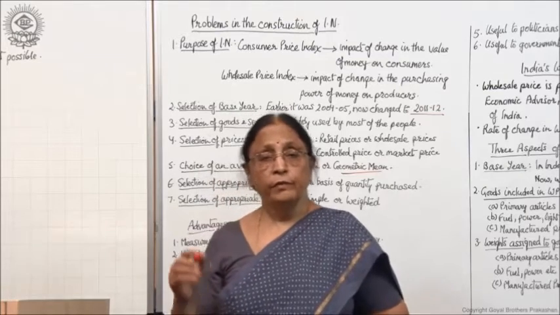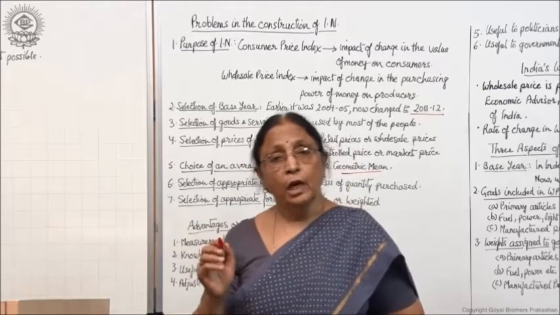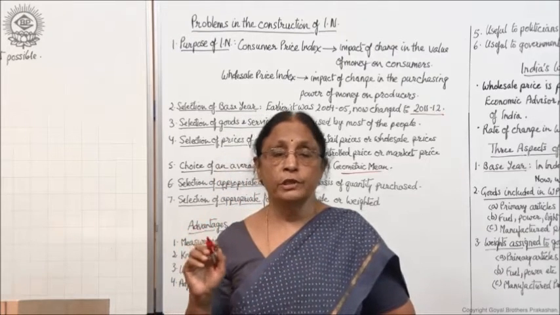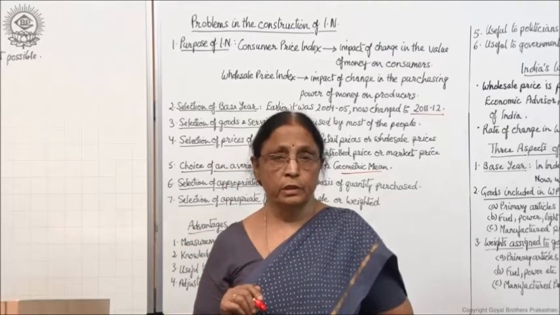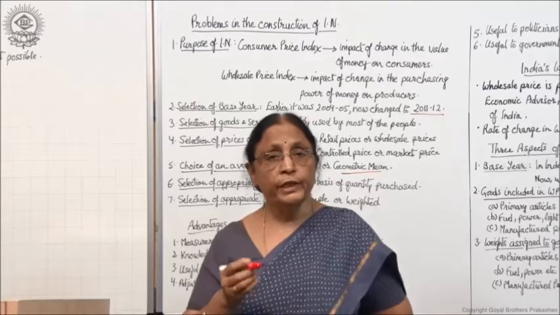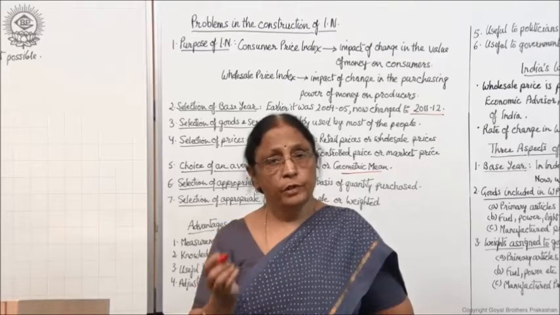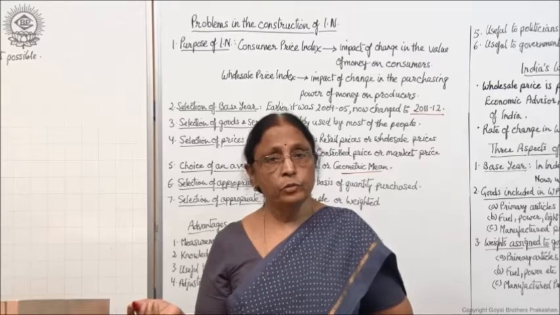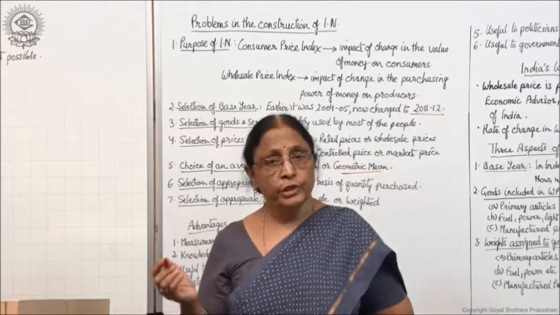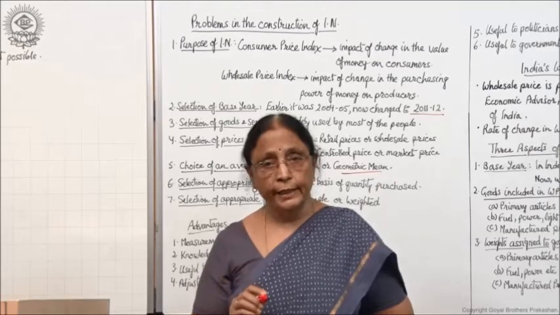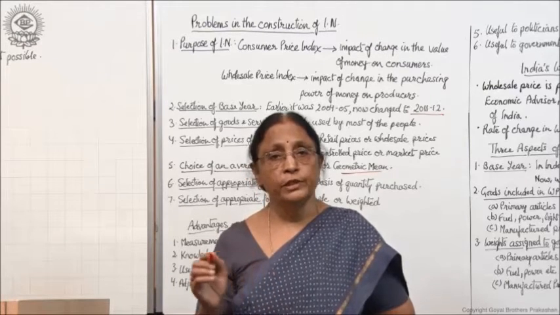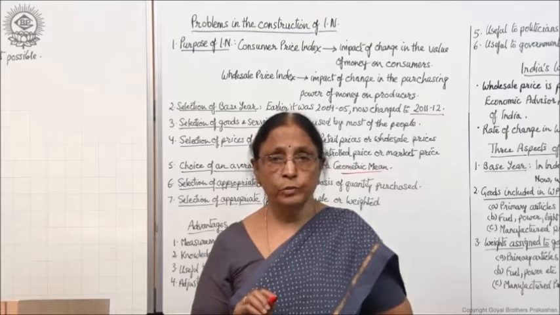But when we are assigning the weight, we are taking the general importance given by all the consumers. We are assuming that in general consumers give more weightage to this commodity or less weightage to another commodity. So this way we are assigning weights, presuming that this is the normal demand by the consumers.